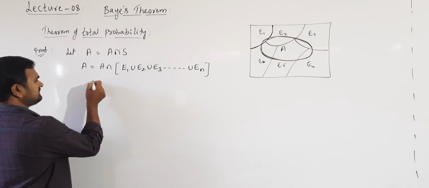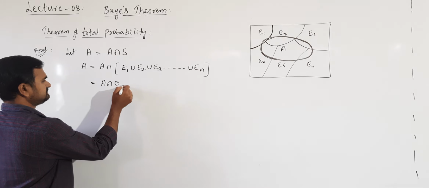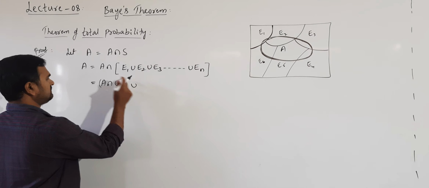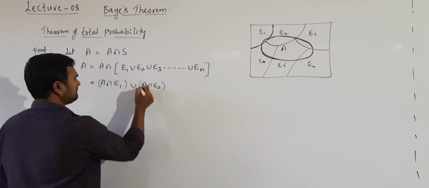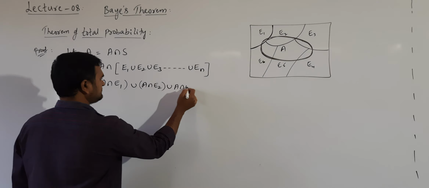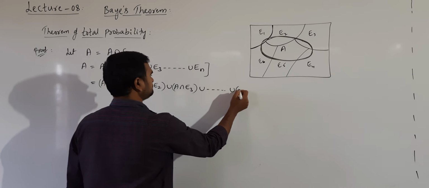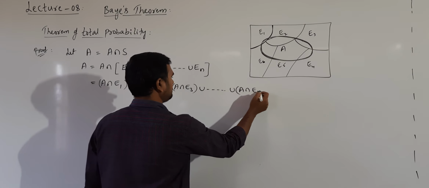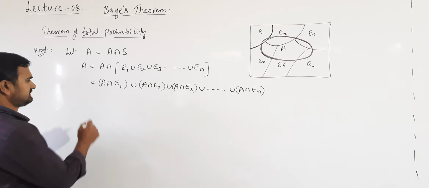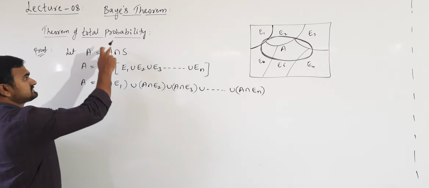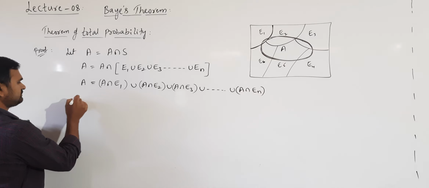Now take intersection with A and apply the distributive law. It is A intersection E1 union A intersection E2 union A intersection E3 union and so on up to A intersection En. Applying the distributive law, this is what we get. Now we are interested in the probability of event A, so let us take probability on both sides.